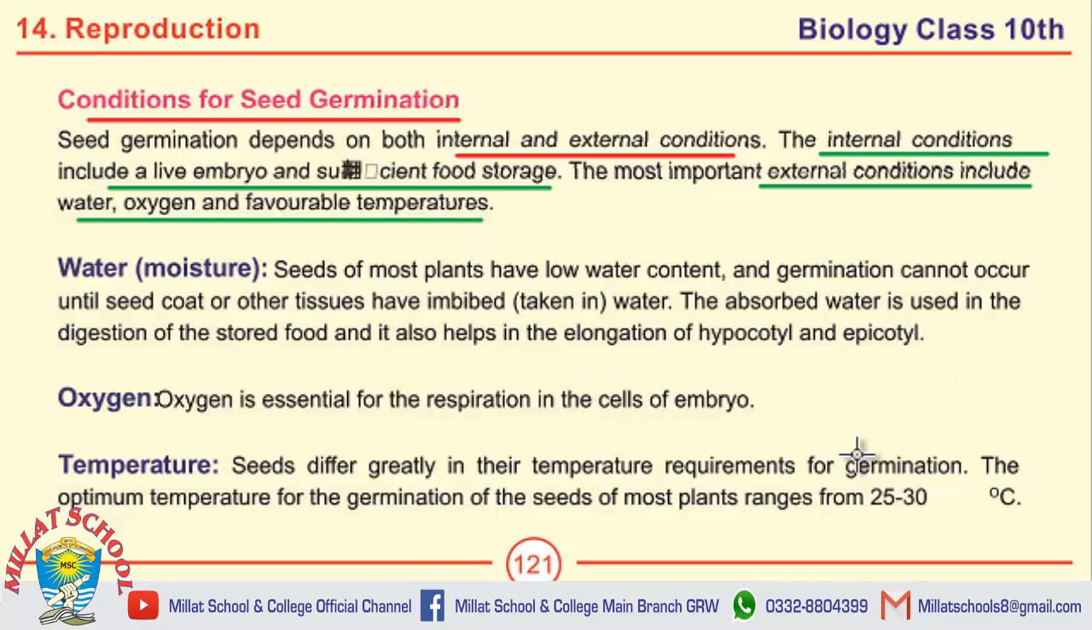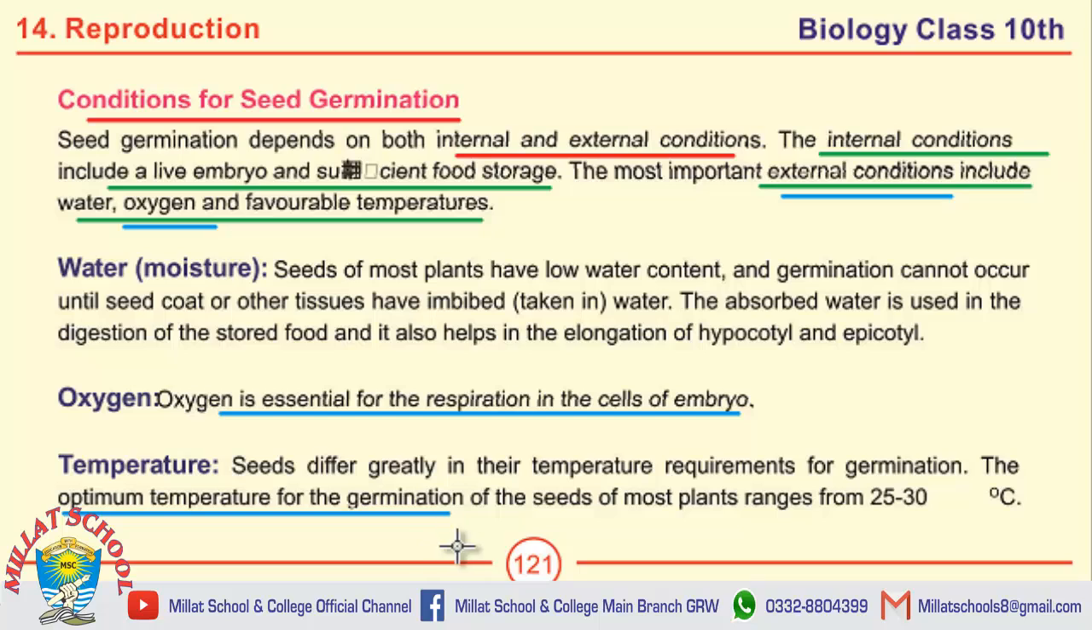temperatures. The important MCQ on this page include oxygen is the external condition for seed germination, not internal. Likewise, the oxygen is essential for respiration in the cells of embryo. The last MCQ on this page is the optimum temperature for the germination of seeds of most plants ranges from 25 to 30 degrees C.